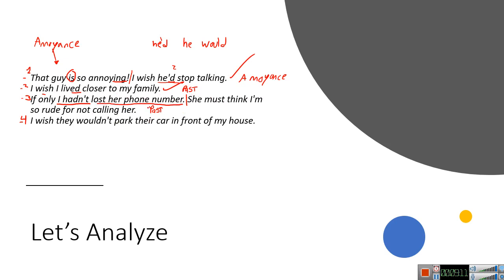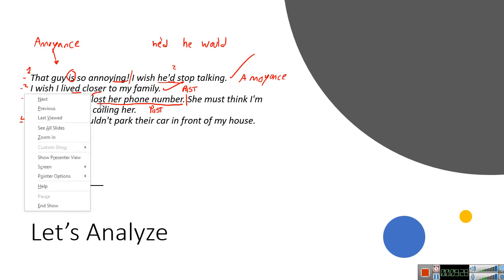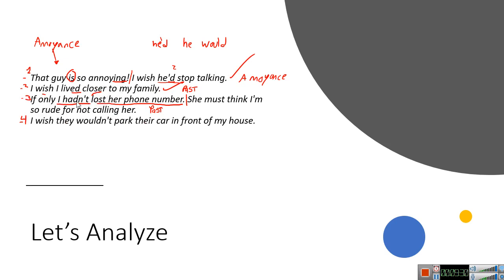All of the sentences are constructed around the losing of that phone number. So the closest verb is going to tell us whether it is in past, present, or future. In this case, the closest verb is "I hadn't." That's how we know that. Okay. Now let's look at this last one.